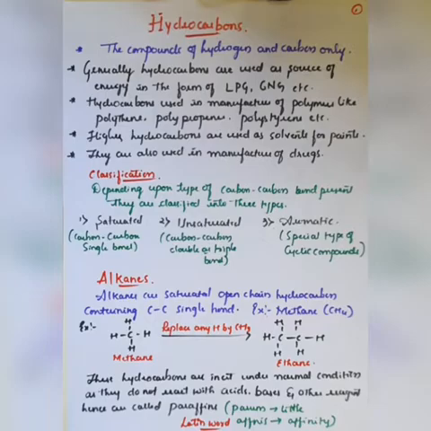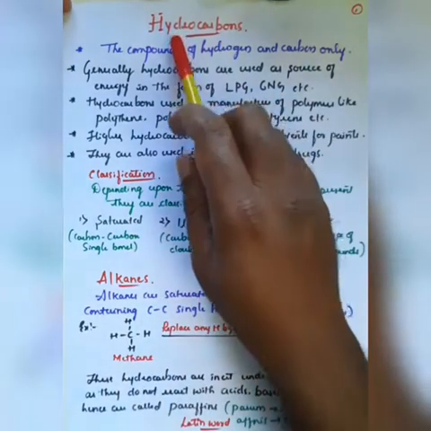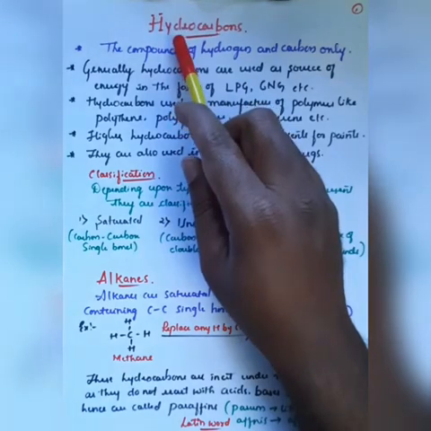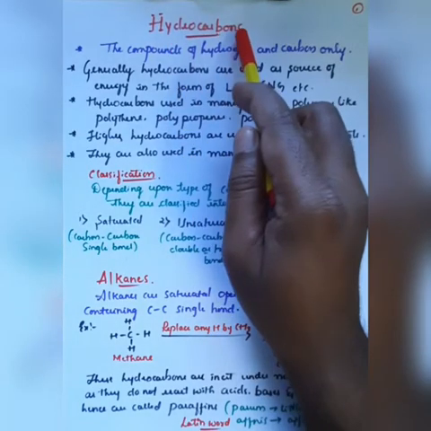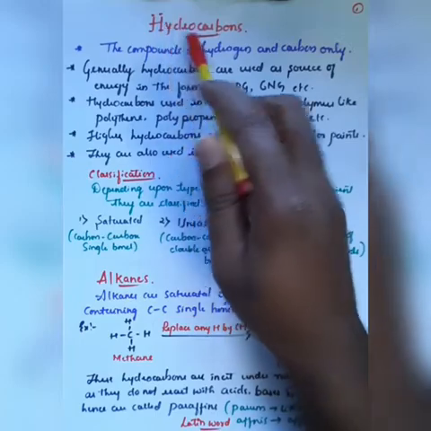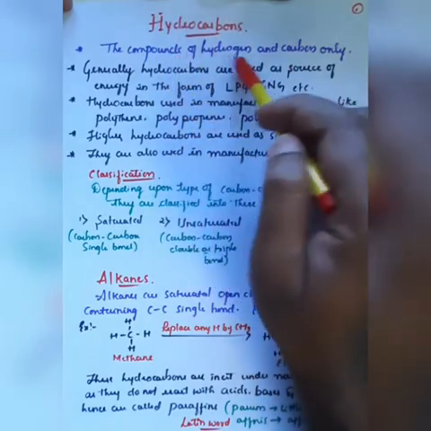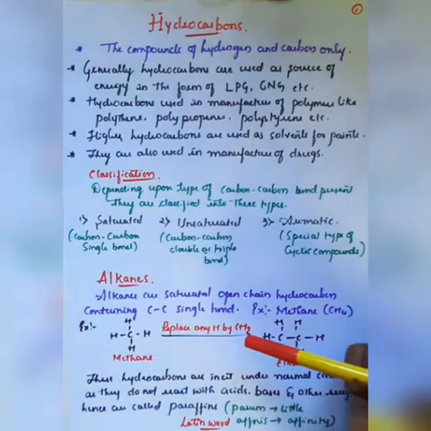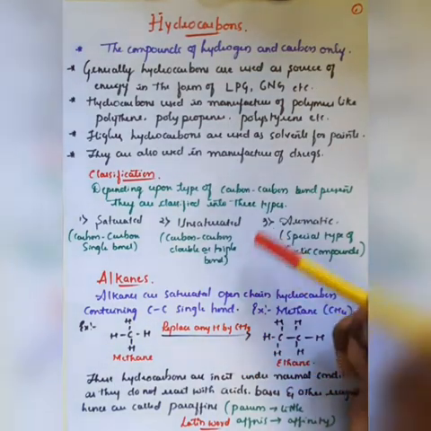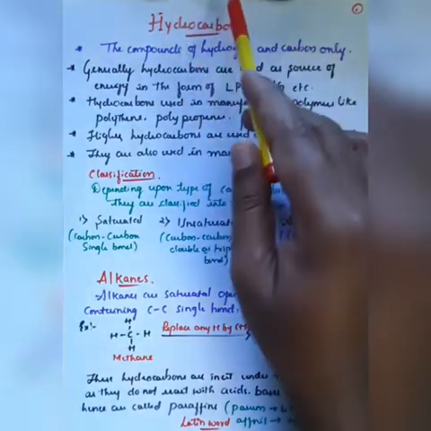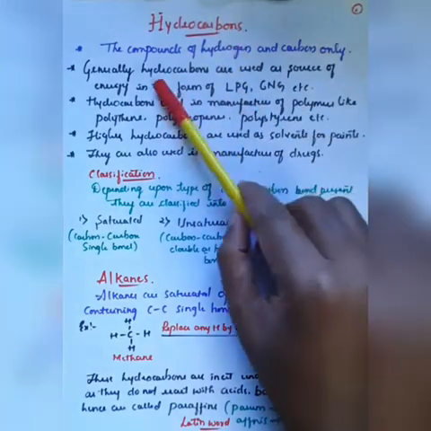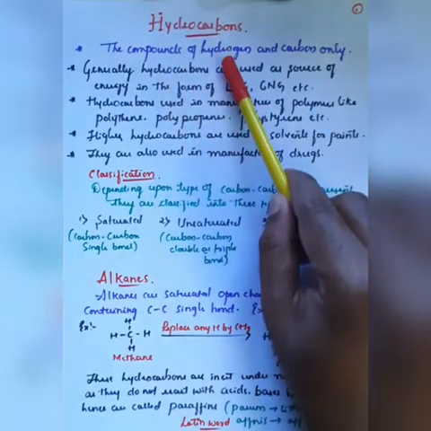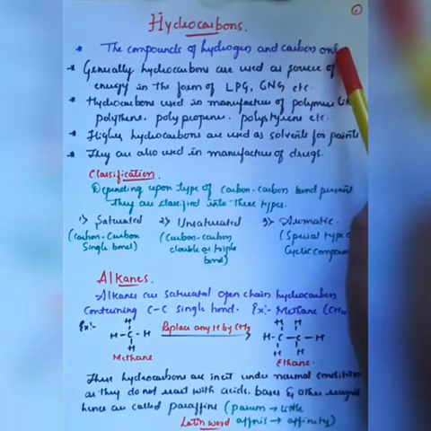So if you look at the word hydrocarbon, you can generally divide this word into two parts. One is the hydrogen part, another one is the carbon part. Therefore, hydrocarbon can be defined as compounds of hydrogen and carbon only. Any compounds which are made up of hydrogen as well as carbon are regarded as hydrocarbons. So the first statement is: compounds of hydrogen and carbon only are generally called hydrocarbons.